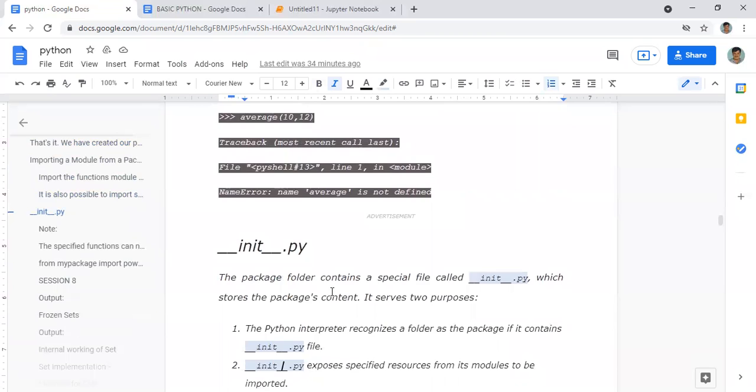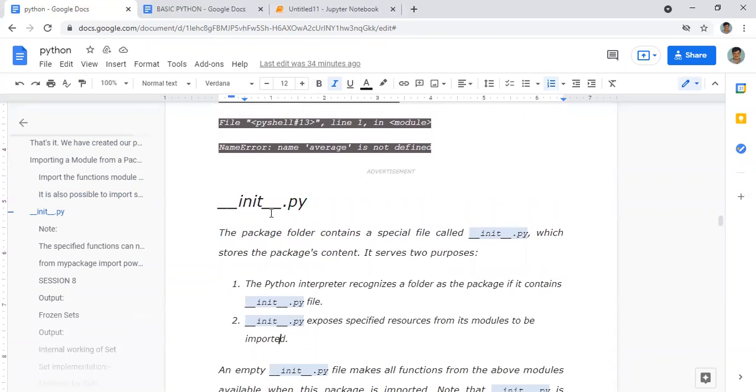Now I told that if you want to create an empty Python file, or empty module, this is the command: __init__.py, and nothing will be there inside that. If you do like this, our Python interpreter recognizes a folder as a package if it contains this file only. That is important.